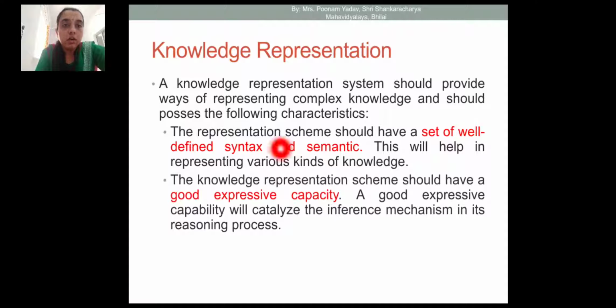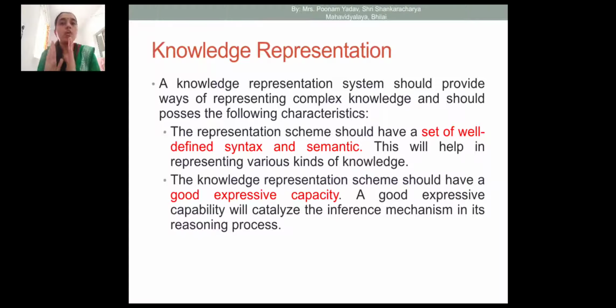Then the knowledge representation scheme should have a good expressive capacity. Why? Because a good expressive capability will assist the inference engine in its reasoning process. Okay, because if knowledge representation has good expressive capacity, then it will help inference in the machine for its reasoning process.